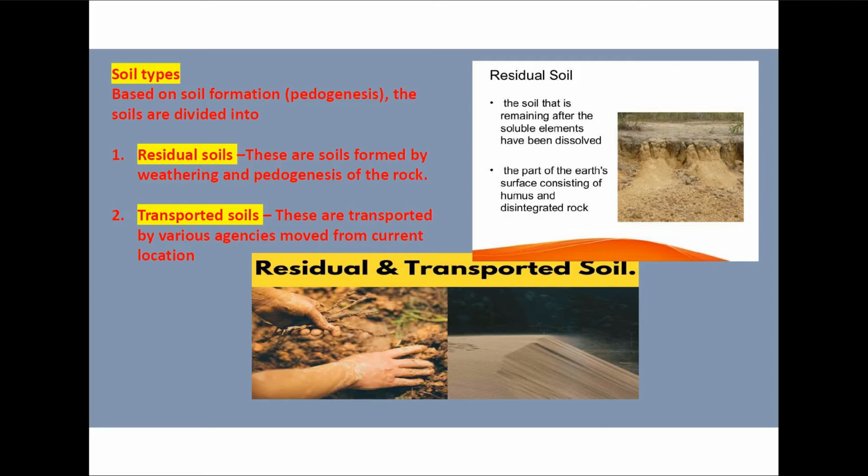Soil can be divided into two types, namely residual soil and transported soil. Residual soil is formed by the weathering of the rocks and pedogenesis, whereas transported soil is moved from different areas to the current location by various agencies like wind, water, etc.